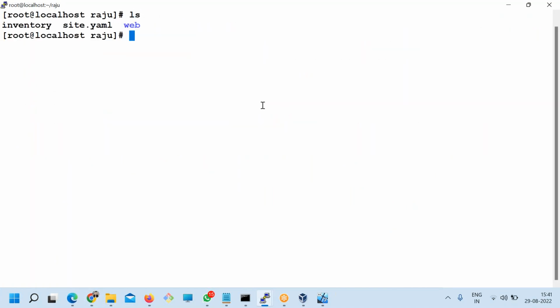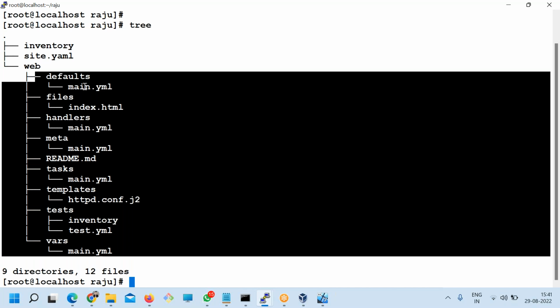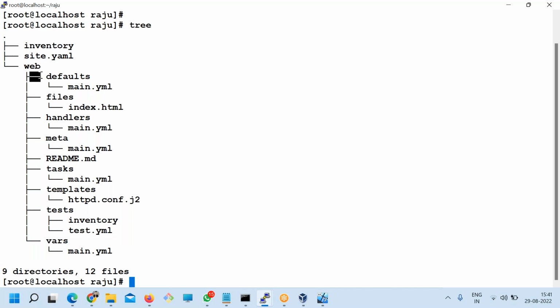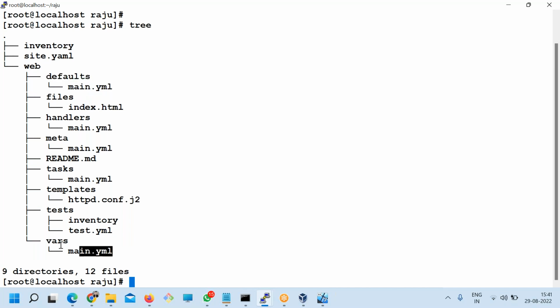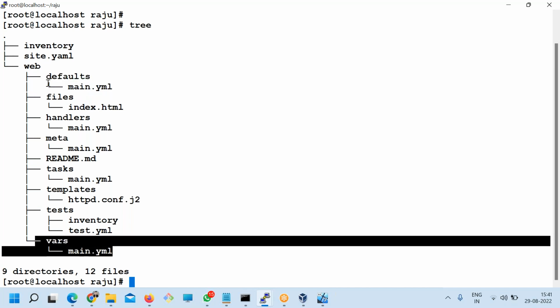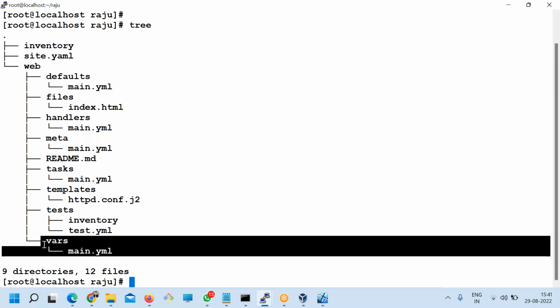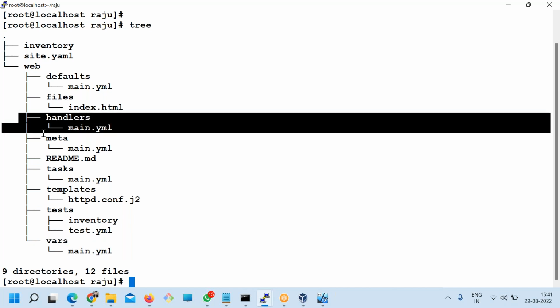Again, I'm repeating, a role is nothing but a directory structure to manage your resources, which include variables here also, variables here also. This variables directory is used by the developer of roles. This directory is used by the users of roles. So by logic, this will have the least precedence and this will have the highest precedence if you set the same variable. Any files which you use in the playbook, you can copy here, all the handler tasks here,